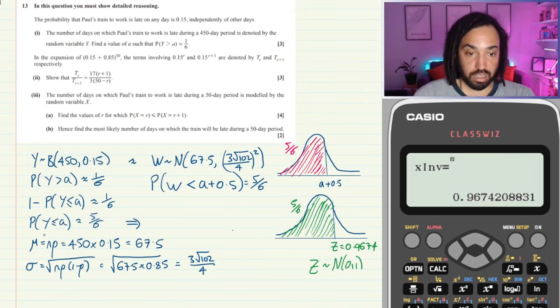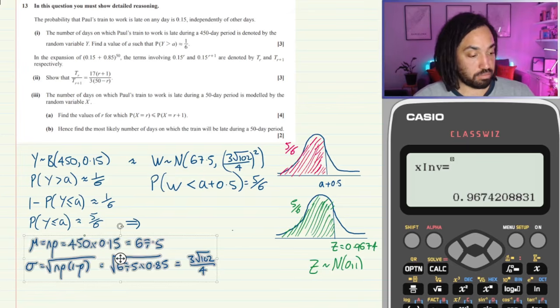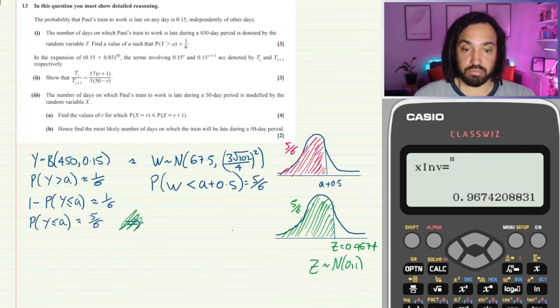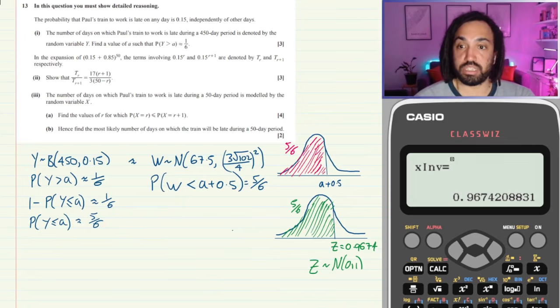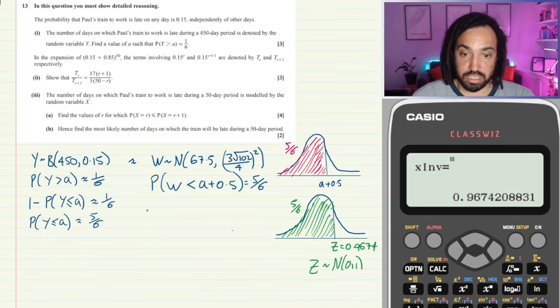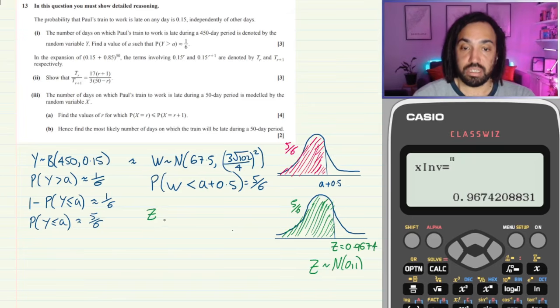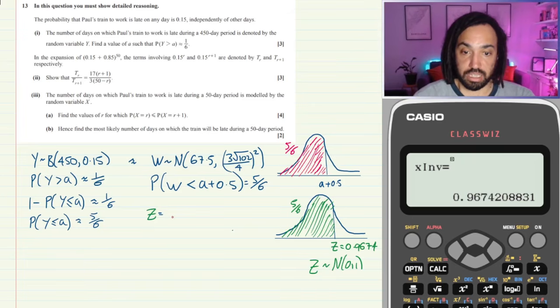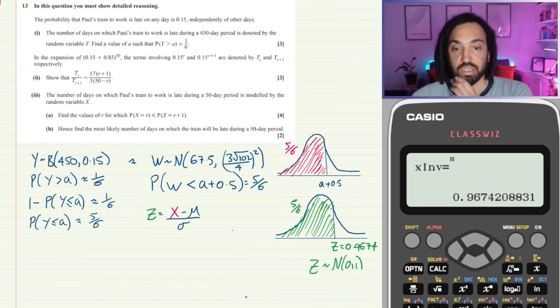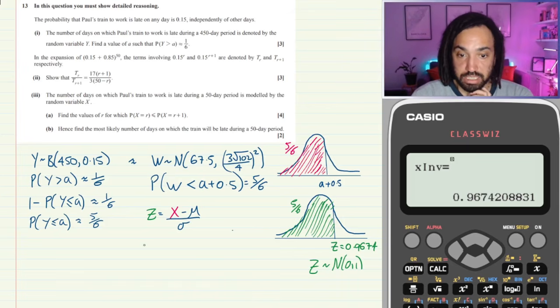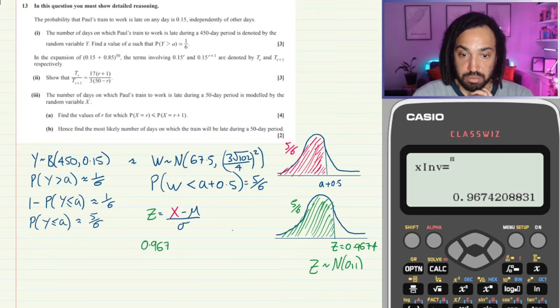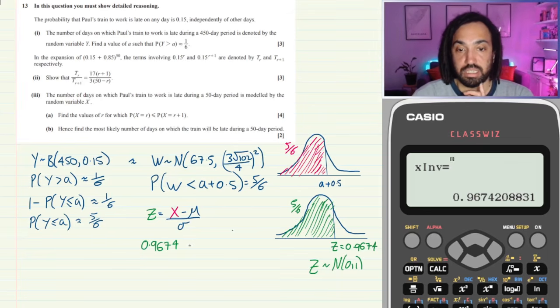And this is great, because now we can convert between these two distributions using the formula. So let me just grab a little bit more space, like so. We know that the formula that links these two distributions is that z is equal to x minus mu all over sigma. We know that the z value is equal to this, as we've worked out, and that's equal to the x value, which is this one here.